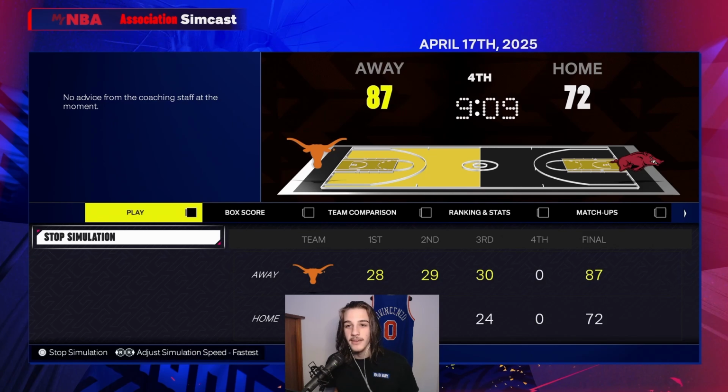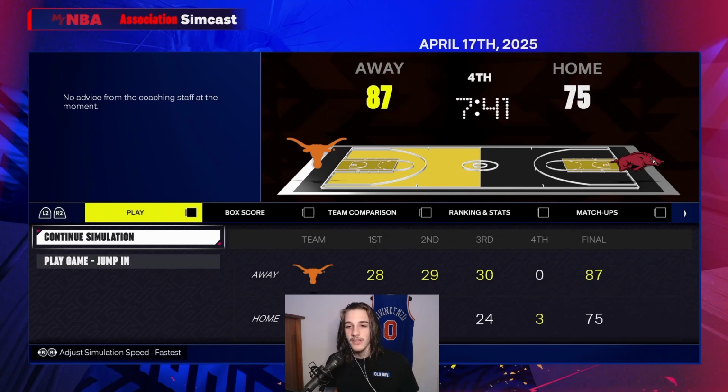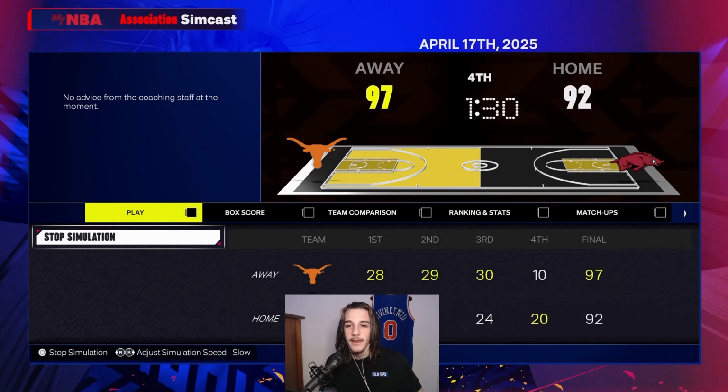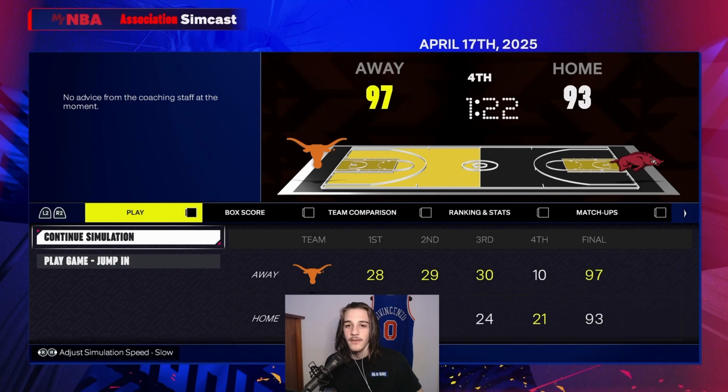Texas is up big here. Arkansas is going to have a big fourth quarter to come back. And this might be the biggest upset. They're bringing it back, though. What a fourth quarter. A 19-8 fourth quarter so far, only down by 4. If they bring it down to a one-score game, I will hop in. Can they do it? They're down by 4.